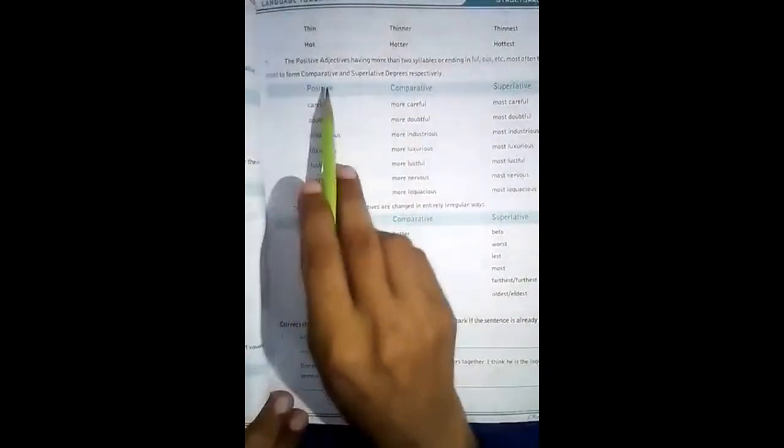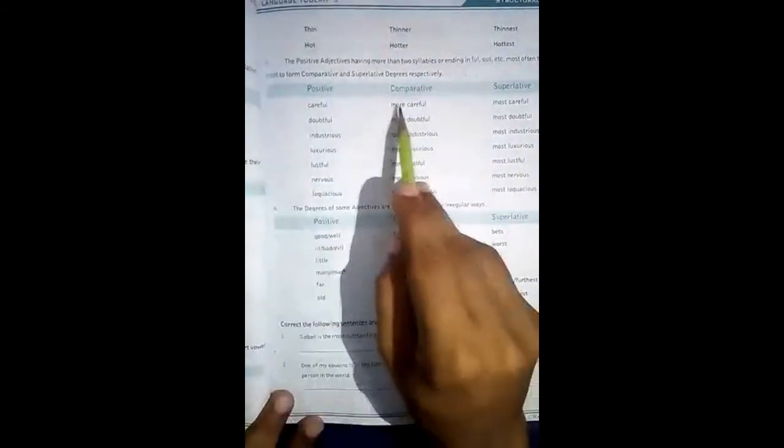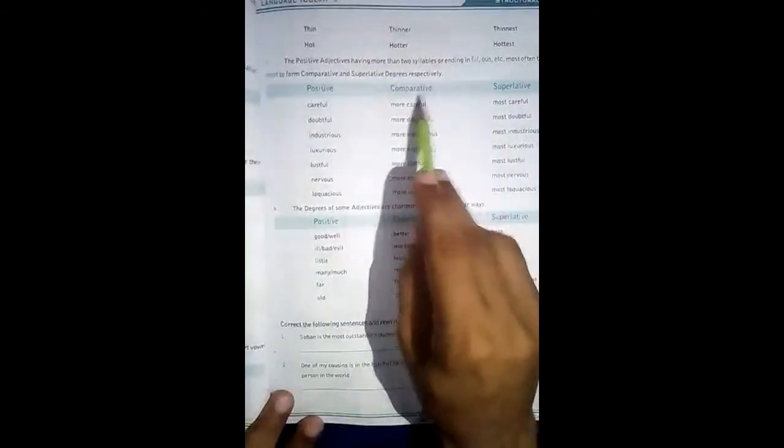So students, this is our fifth rule of making superlative and comparative degree from adjectives. In this rule we learn that if we have two or more than two syllables, we cannot put er or est in the comparative and superlative degree, but we use more before that adjective to make its comparative and most before that adjective to make its superlative. Like you can see careful in positive degree, more careful in comparative degree and most careful in superlative degree.